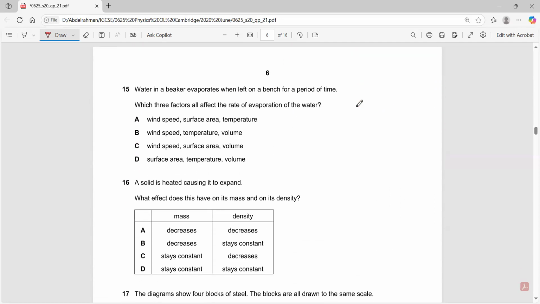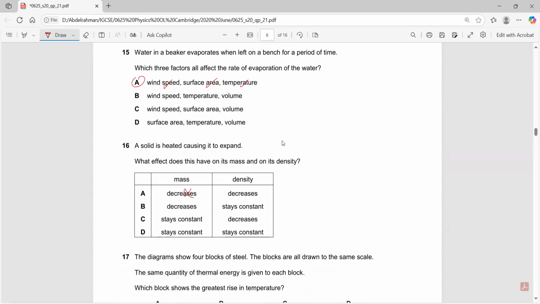Water in a beaker evaporates when left on a bench for a period of time. Which three factors all affect the rate of evaporation? All three factors: wind speed, surface area, and temperature. A. A solid is heated, causing it to expand. What effect? Does the mass decrease? No, mass stays constant. The density decreases. Yes, as the volume increases, the density decreases.